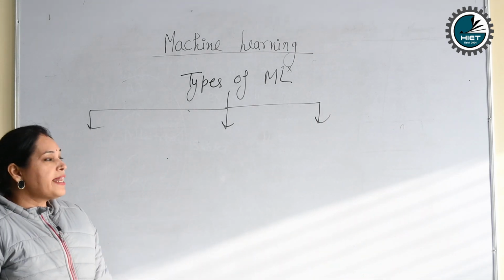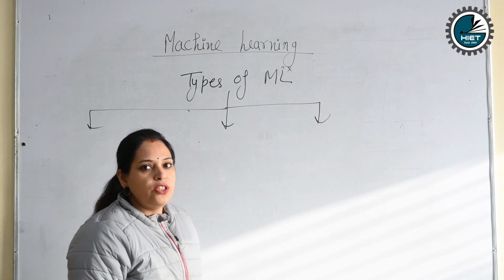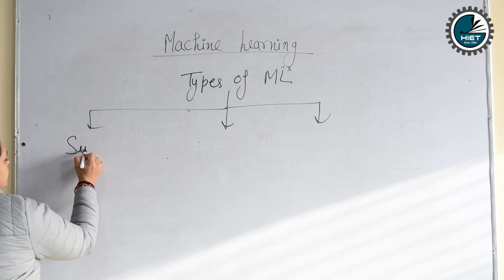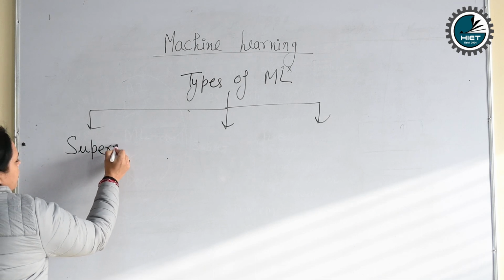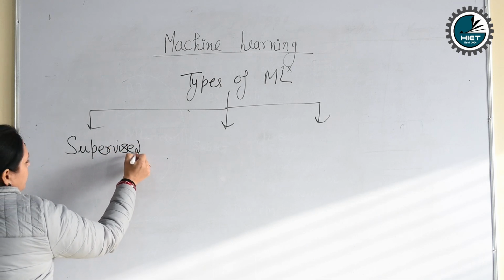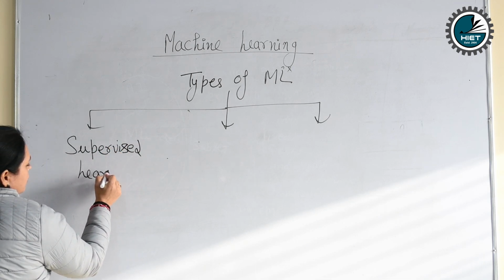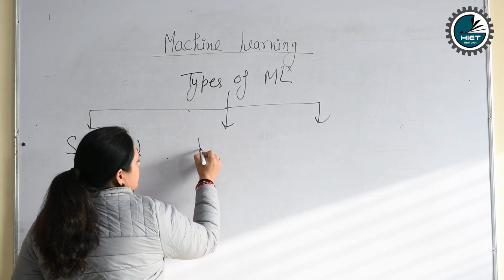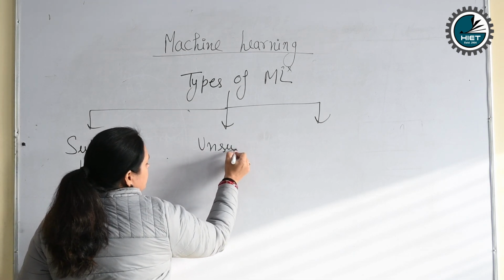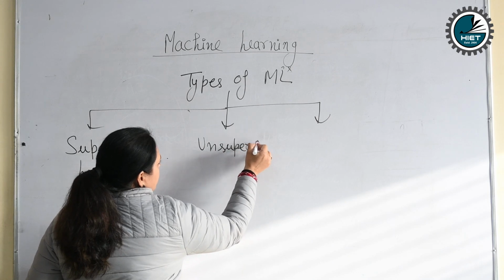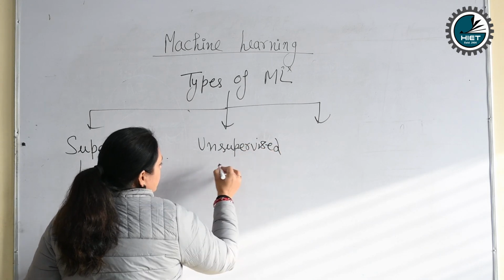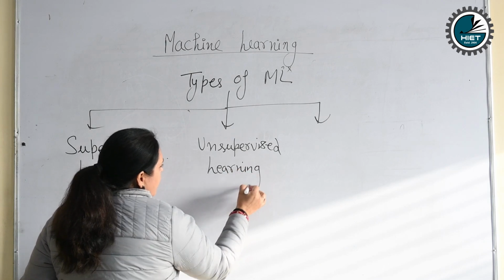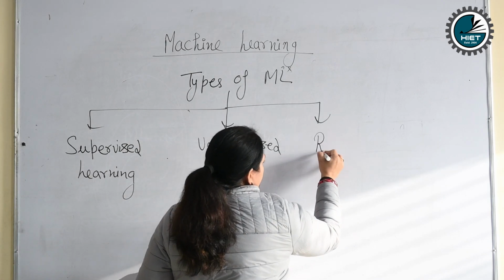Now, basically, types of machine learning are classified into three types. First one is supervised learning. Second is unsupervised learning. And third one is reinforcement learning.